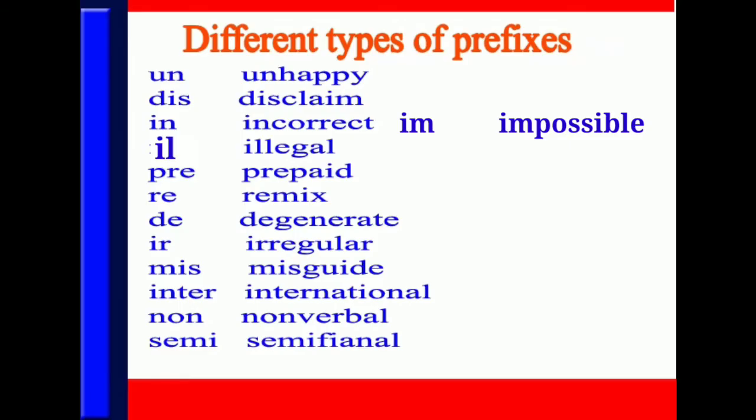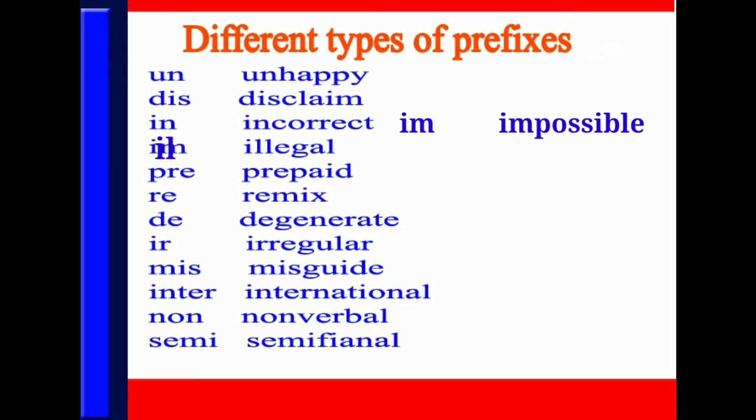There are different kinds of prefixes in English language. For example, un in unhappy, dis in disclaim, in in incorrect, im in impossible, ill in illegal, pre in prepared, re in remix, de in degenerate, ir in irregular, miss in misguide, inter in international, non in non-verbal, semi in semi-final.